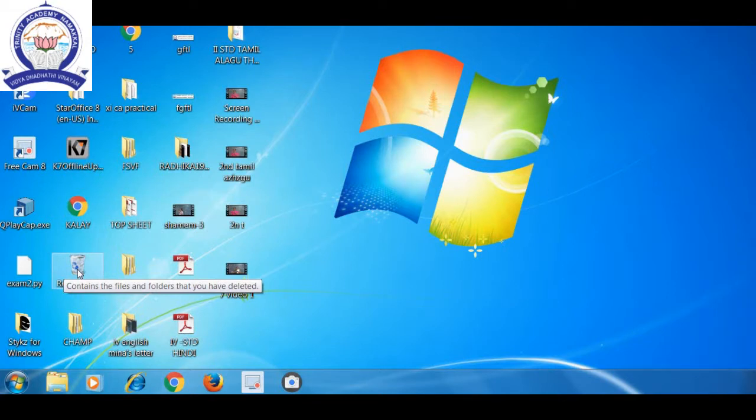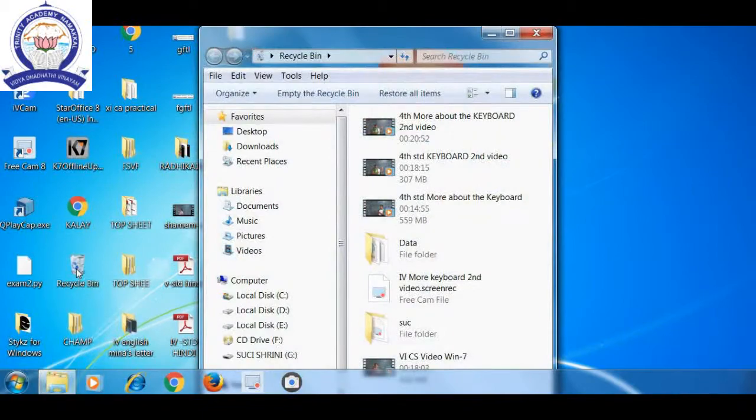But how can we select an icon? With the help of the mouse left button, a single click. If we click only one time, it will be selected. If you want to open the same recycle bin icon, with the same left button, double click.